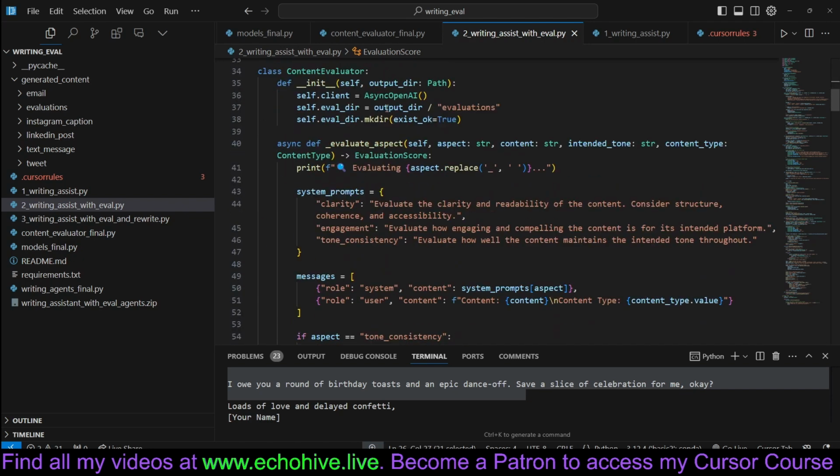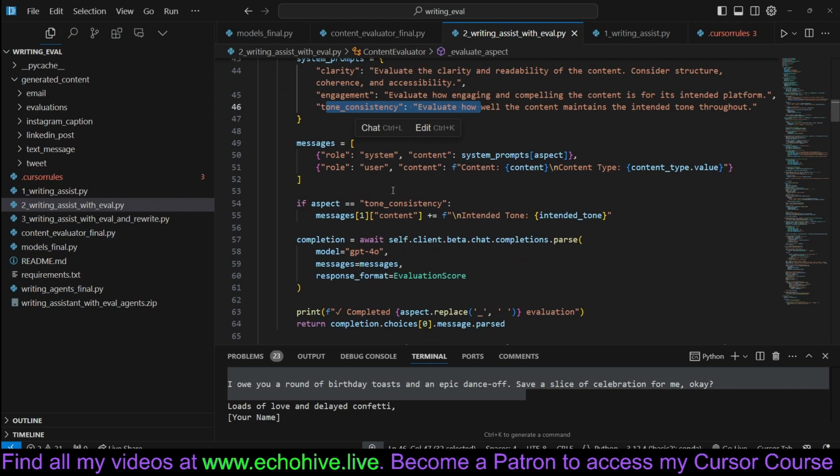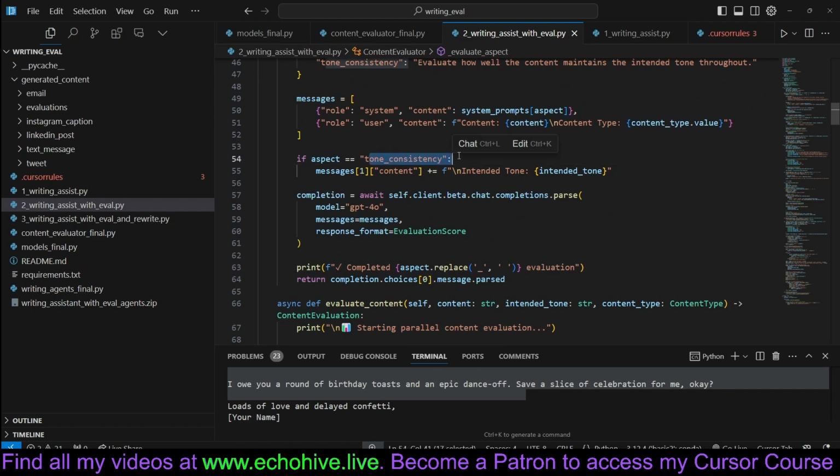And here in the content evaluator, we are using async OpenAI to evaluate in parallel. And system prompt says evaluate the clarity and readability, engagement, and tone consistency. So at first, we are only using 3 criteria. And we input that along with the content and the content type. And if there's tone consistency, then we insert the tone consistency into the message as well.